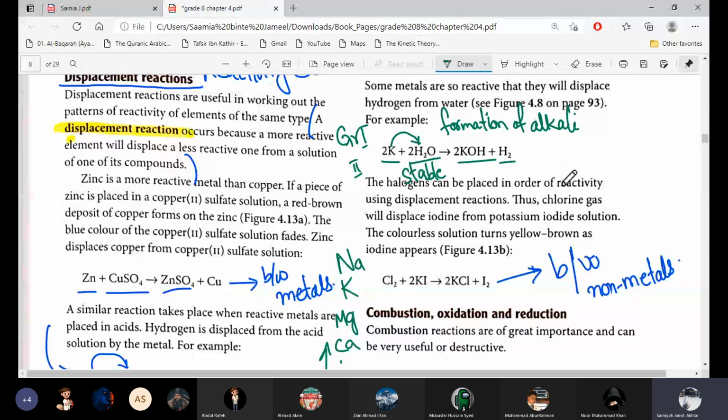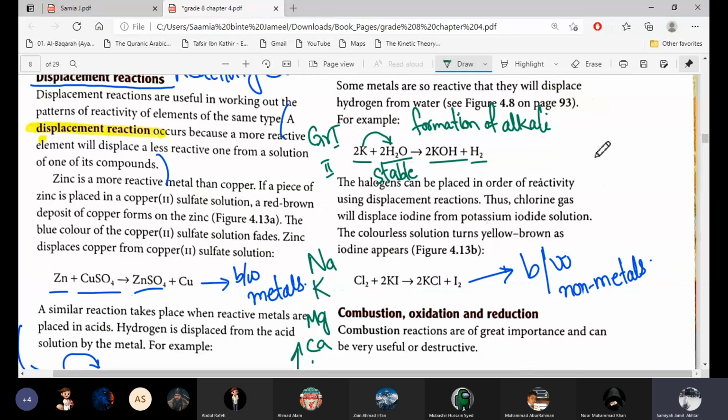Halogens can be placed in order of reactivity using displacement reactions. So it can be done in halogens or between non-metals. Like for halogens, if we write halogens, group 7, then fluorine. Do you remember the order of halogens?